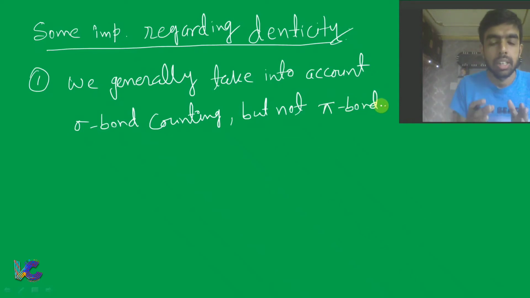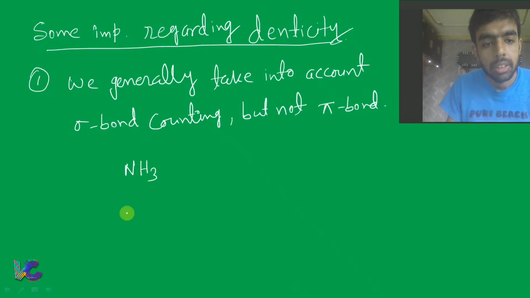That means we generally count sigma bond and not pi bond. What do I mean by that? Now take the example of NH3 and H2O. It will be clear to you.